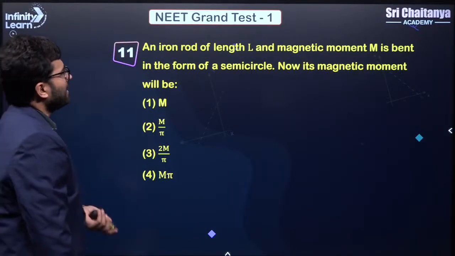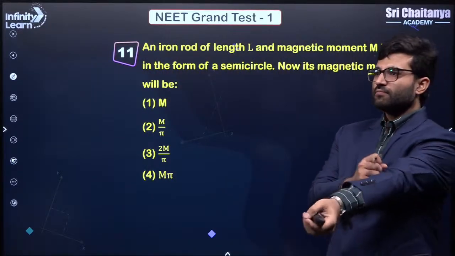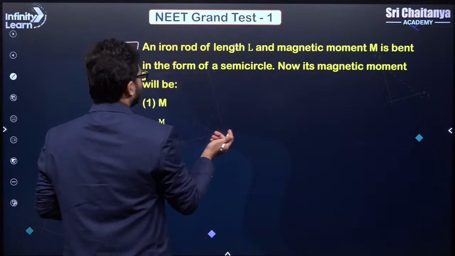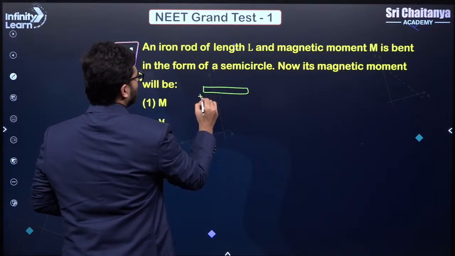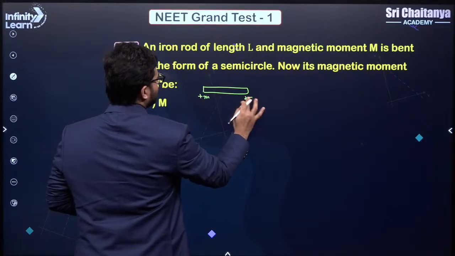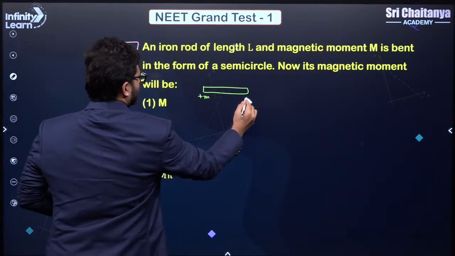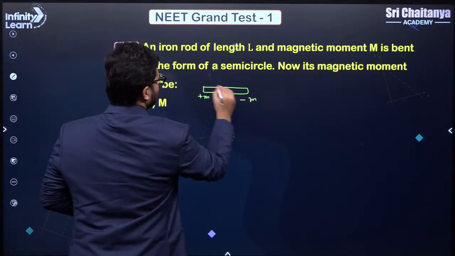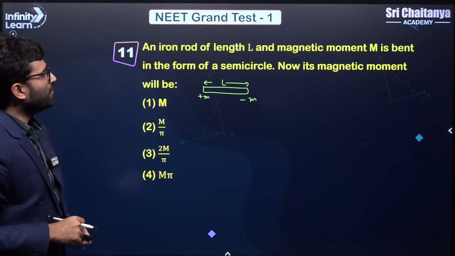An iron rod of length L and magnetic moment M, right, is bent in the form of a semicircle. Now its magnetic moment will be? So what is the concept? We have a rod like this, right? So let's say the pole strength here is plus m, this is minus m, and let's say this length is L, right? So they are saying that the magnetic moment is capital M.